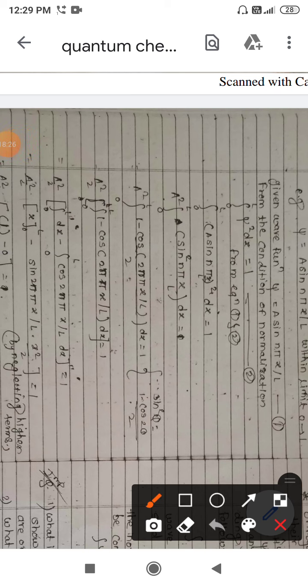So here 1 by 2 is there. Commonly we take this 2 out, so a square upon 2 is there. The integration of 1 is x, within a capital square bracket, minus the integration of cos 2 pi x upon L. The integration of cos is sine, times the integration of the angle, so it will be sine of 2 pi x upon L.